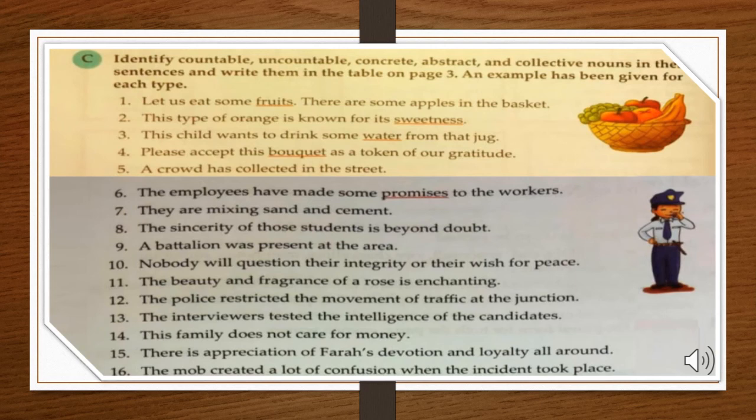Then, one by one, you will start writing all these nouns in their columns in the table given on page number 3 of your book. Here the underlined nouns are written in the table in the next slide that you will see, and it will make it easier for you to understand and solve this exercise. Let's move forward.